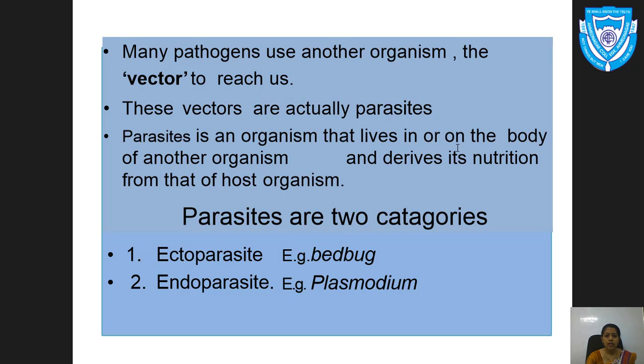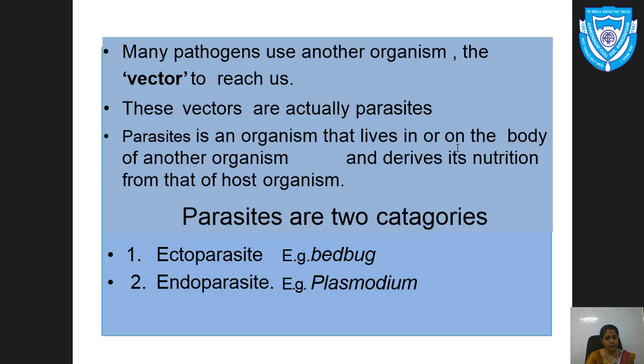Mosquito carries a number of pathogens, and these pathogens cannot reach us directly. With the help of this vector, that is the mosquito, they easily reach us and cause n number of diseases. Then these vectors are actually parasites. Again the word parasite. What is a parasite? A parasite is an organism that lives in or on the body of another organism and derives its nutrition from that host organism.